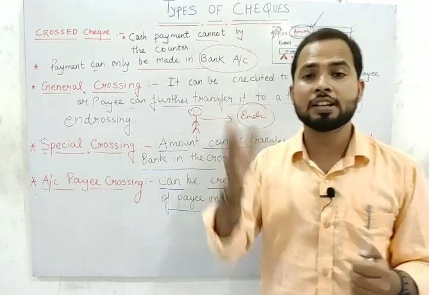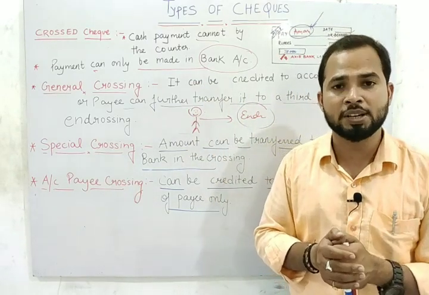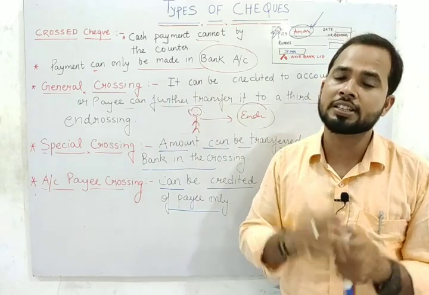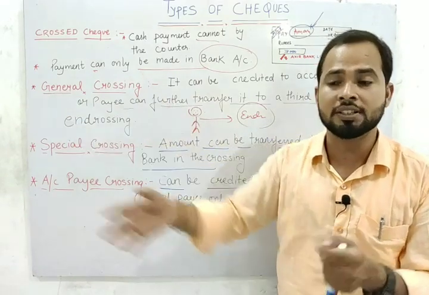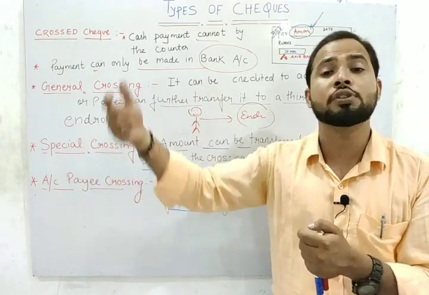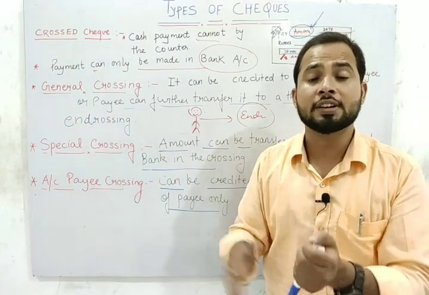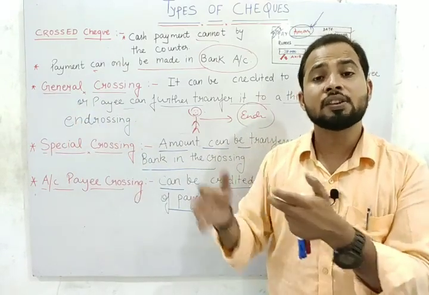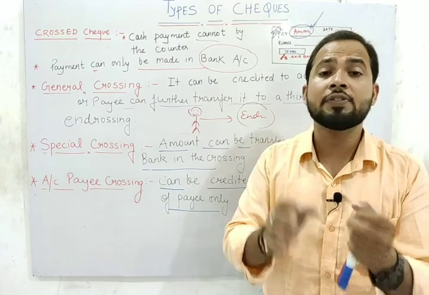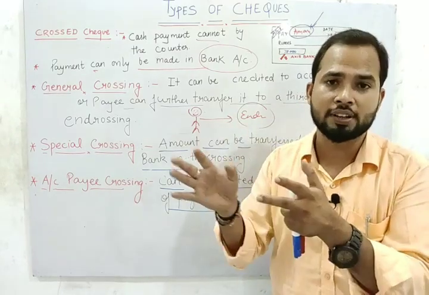What is the meaning of order check? When we strike out the word bearer, it is converted into an order check. This check will be transferred only to a particular person. If the payee wants to transfer this check to the next person, endorsement is required. Generally, in case of order check, identification is required. The bank insists on identification.